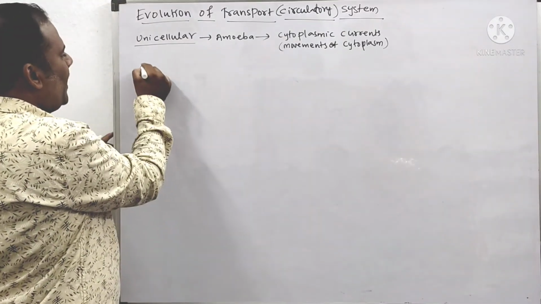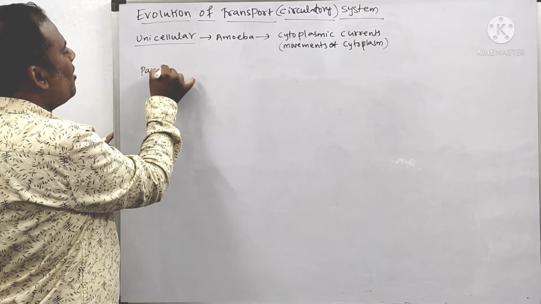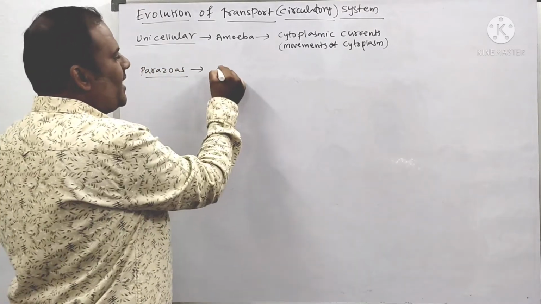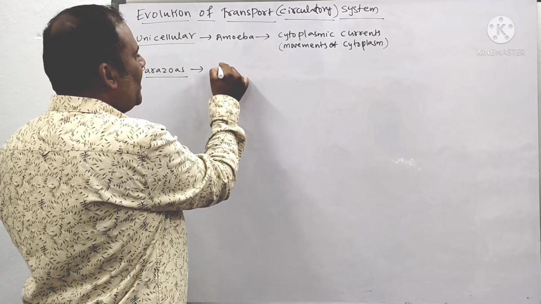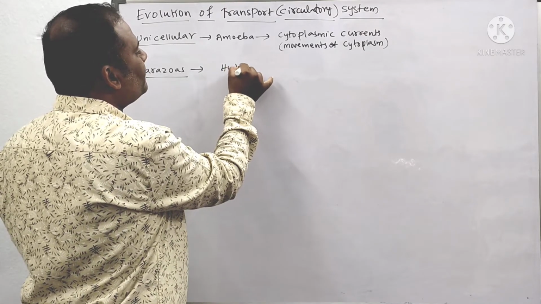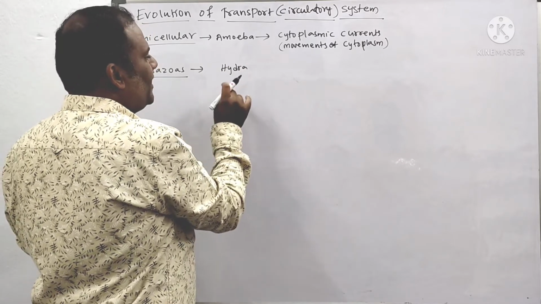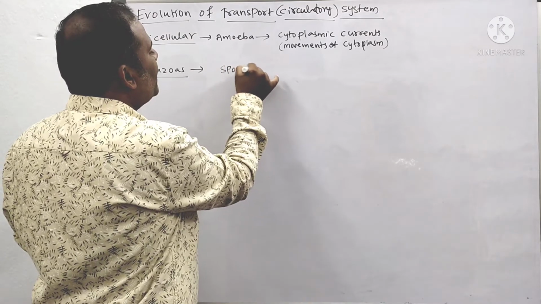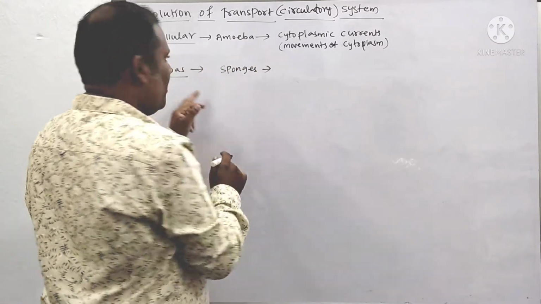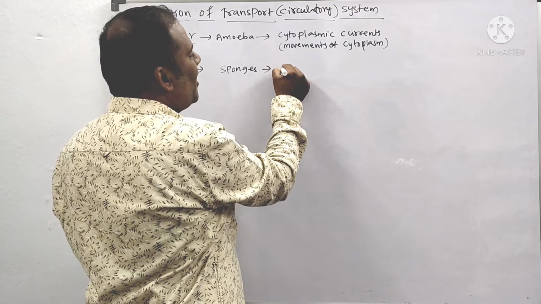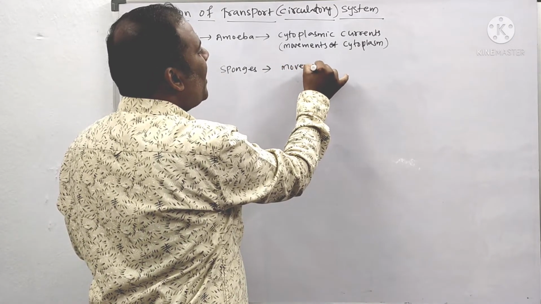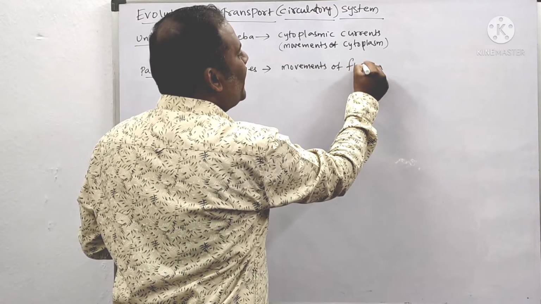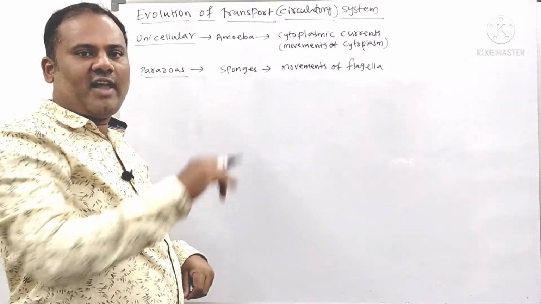And take the parazoans and protozoans, for example sponges. In sponges, circulation occurs by the movements of flagella, ribbon-shaped structures.